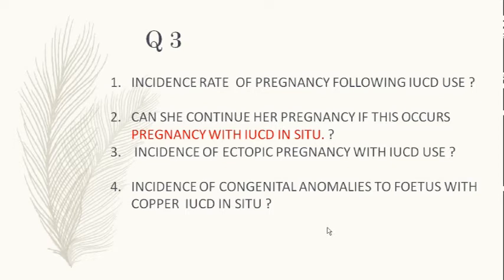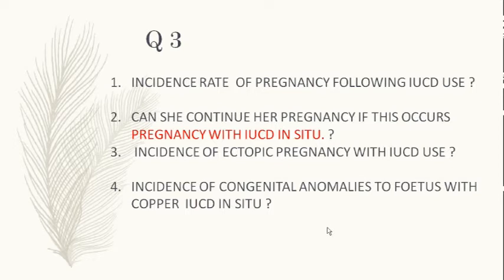Anyone? With a copper T, if typically used, it is 0.8, and if perfectly used, it is 0.6. No, we are talking of copper IUCD now. So it is less than 1 according to you.